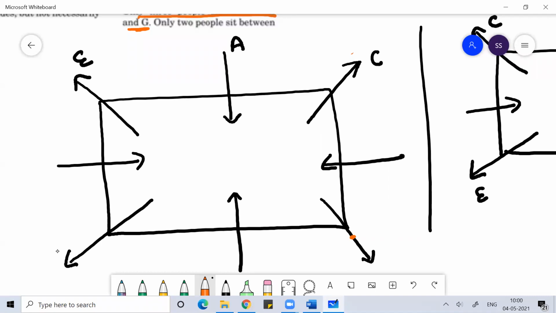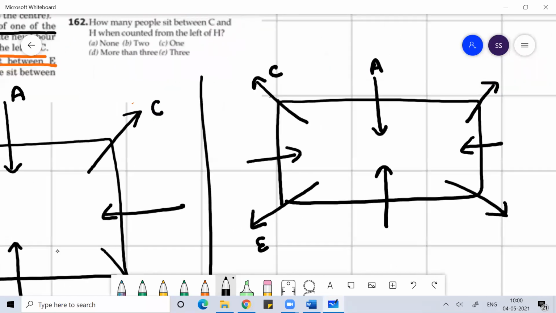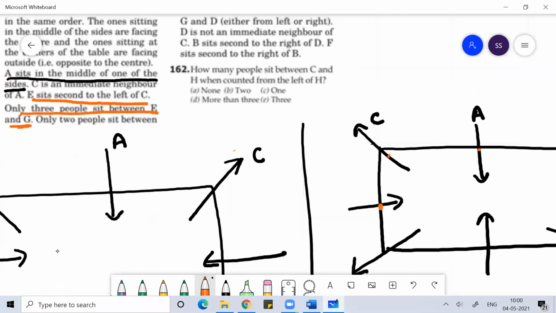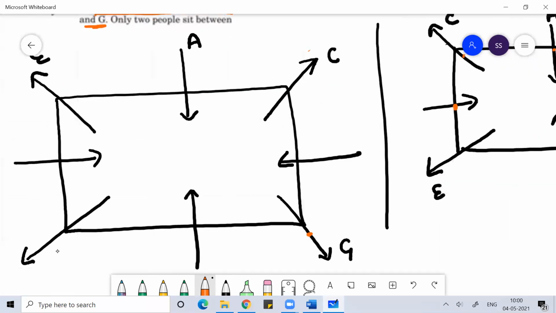It doesn't matter whether clockwise or anti-clockwise; the position remains the same. Between E and G, 1, 2, 3, here G will come.